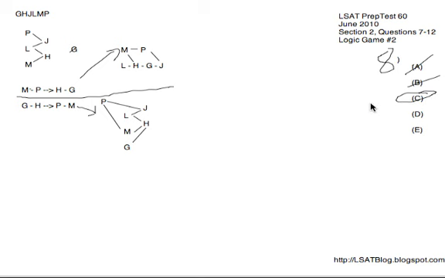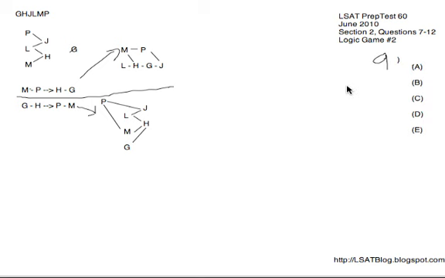I would look at D and E, though. P going before M could easily happen in this bottom diagram. No reason to think that couldn't work, so D is gone. And then looking at E, P being 2nd, that would simply mean that it has only one thing before it. And that could easily happen in this bottom diagram right here. We could have either L before it, or maybe G before it. That could be perfectly fine, and everyone else would come after it, so E's gone, leaving C.